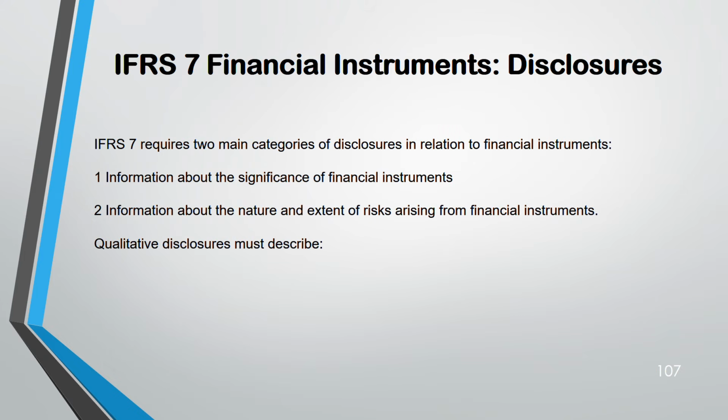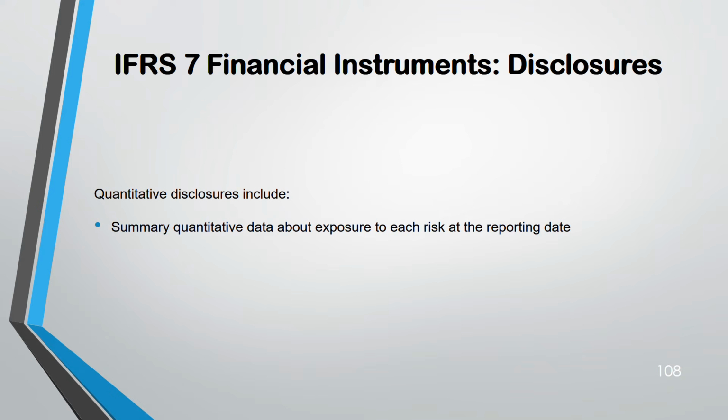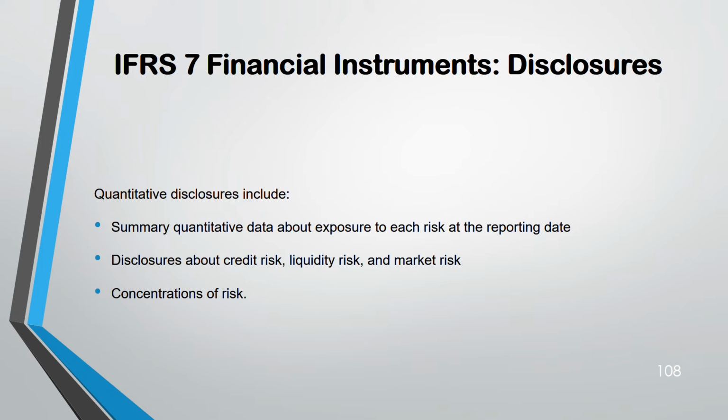There are two types of disclosure: qualitative and quantitative. Qualitative disclosure describes the risk exposure of each financial instrument, management's objectives on managing those risks, and changes from the prior period. Quantitative is summary quantitative data about exposure to each risk, disclosure about credit risk, liquidity risk, market risk, concentration of risk.